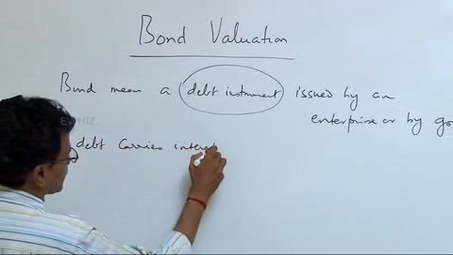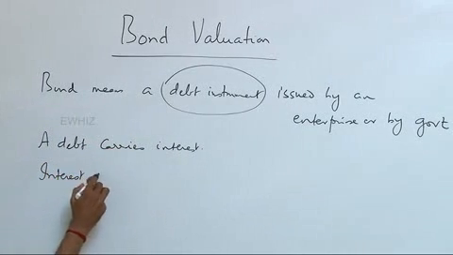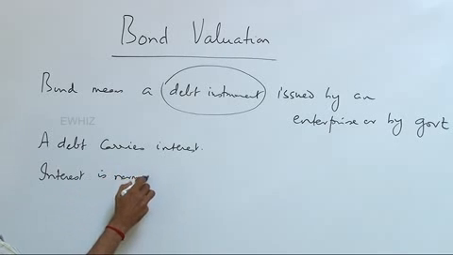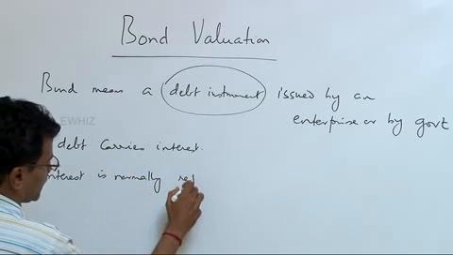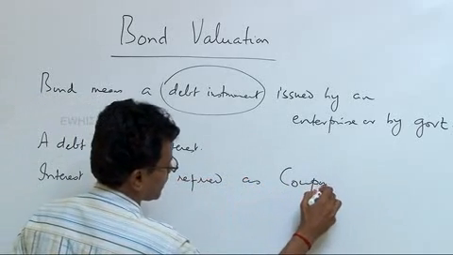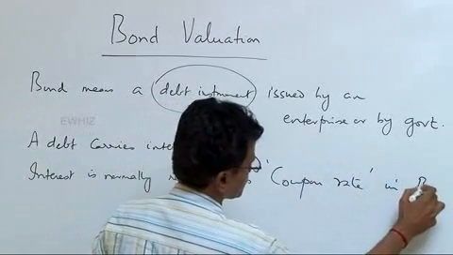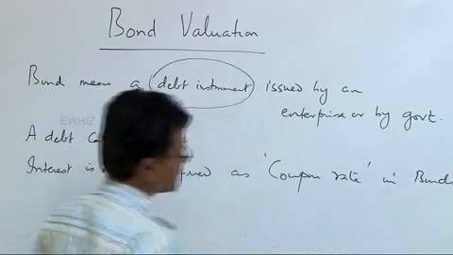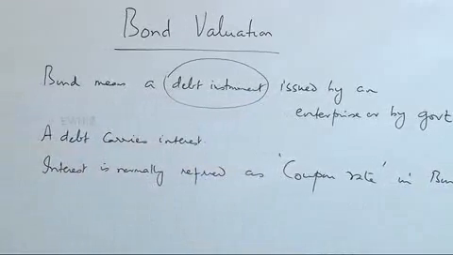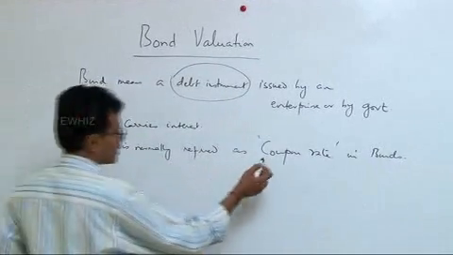Interest is normally referred to as coupon rate in bonds. So in bonds, if somebody says coupon rate, you should understand it is nothing but the interest rate. The feature of a bond is coupon rate.